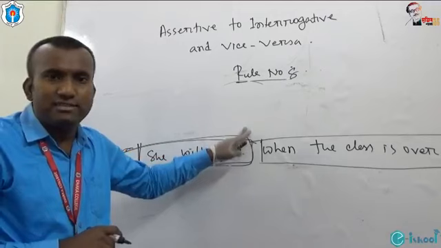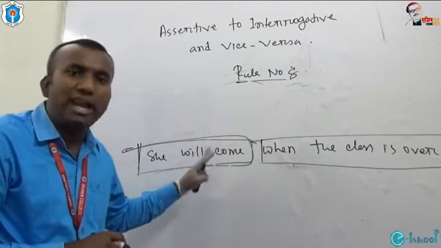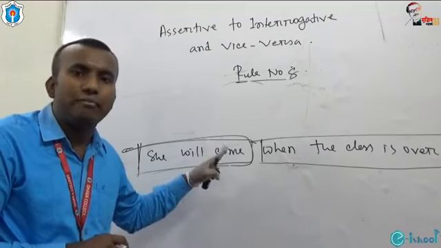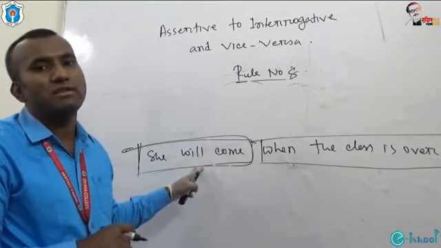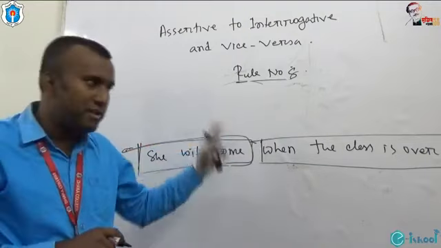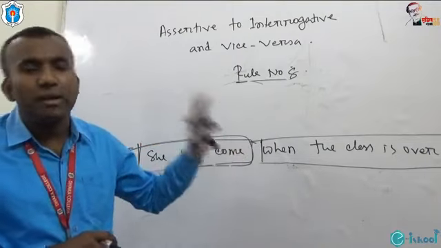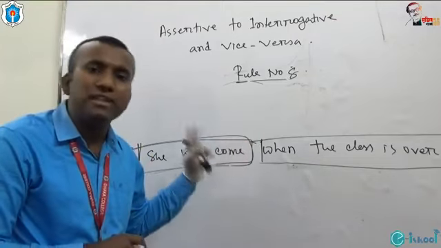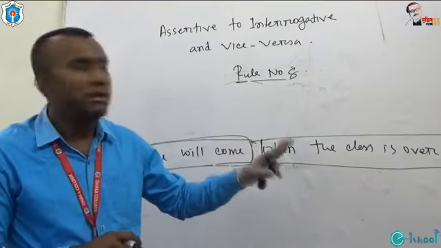The rule is we have to make interrogative by taking the help of principal clause. If you get any complex sentence, please make interrogative only in the principal clause part.